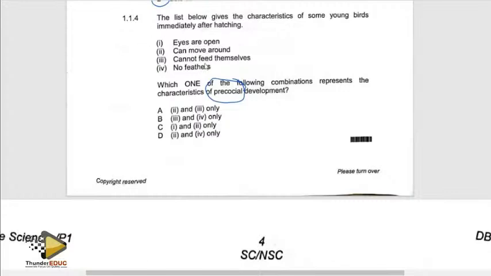Number 2, can move around, is also correct. Cannot feed themselves is wrong, and no feathers is also wrong. So where I have 1 and 2, that is the correct answer, which is C.